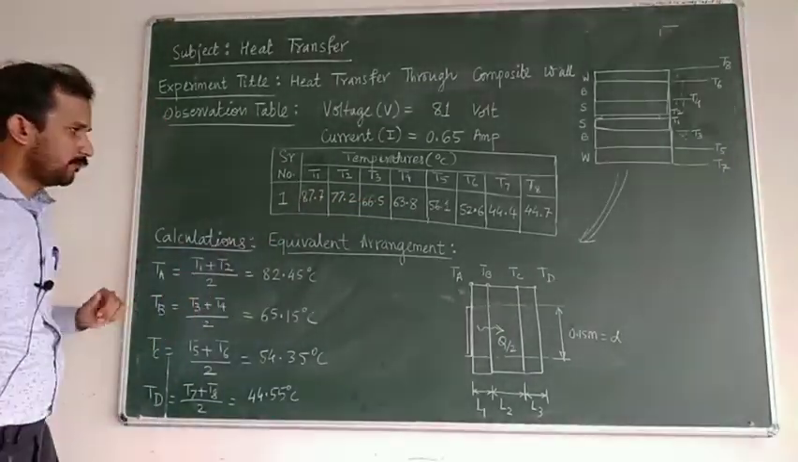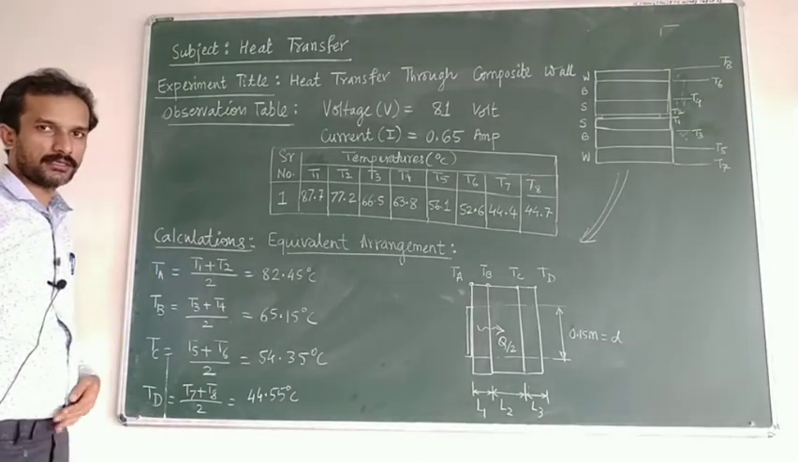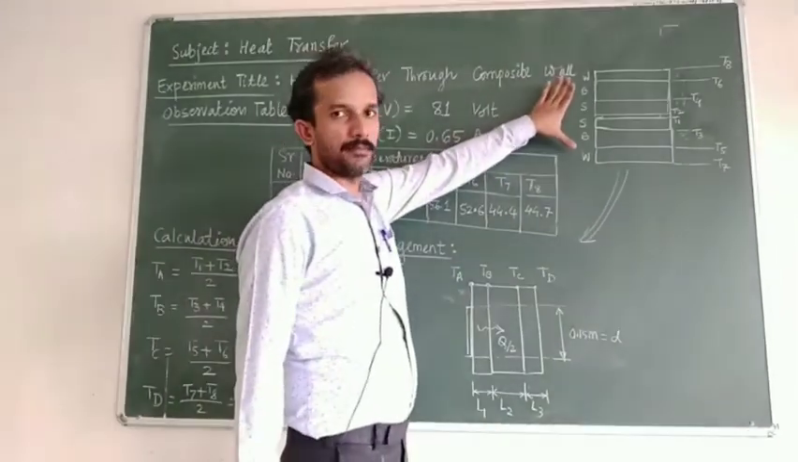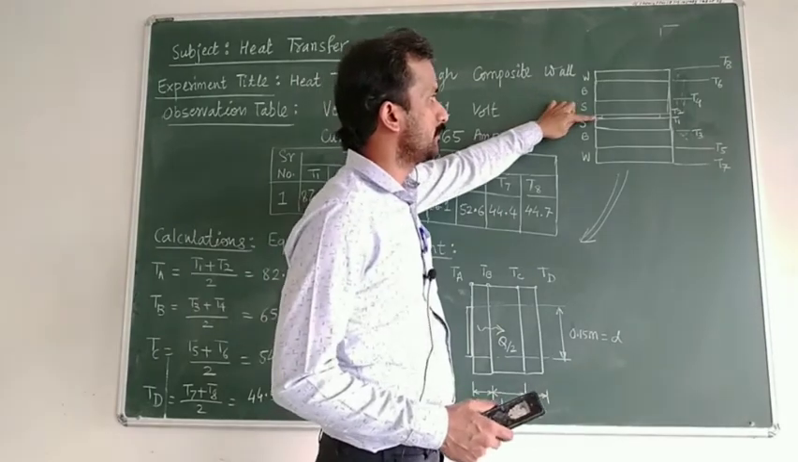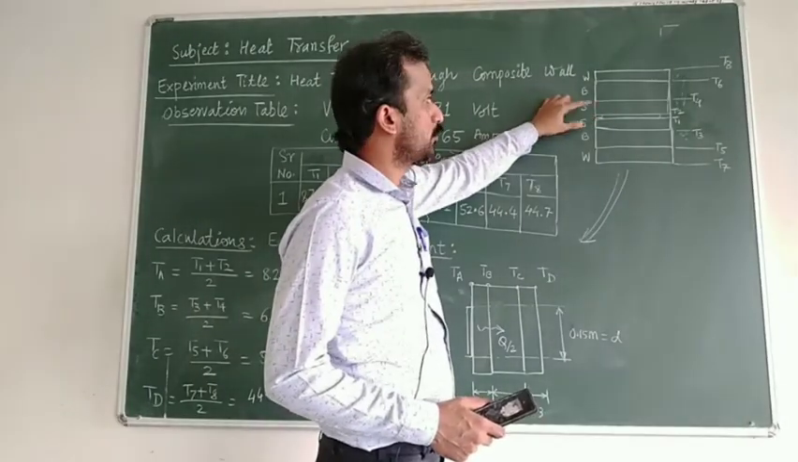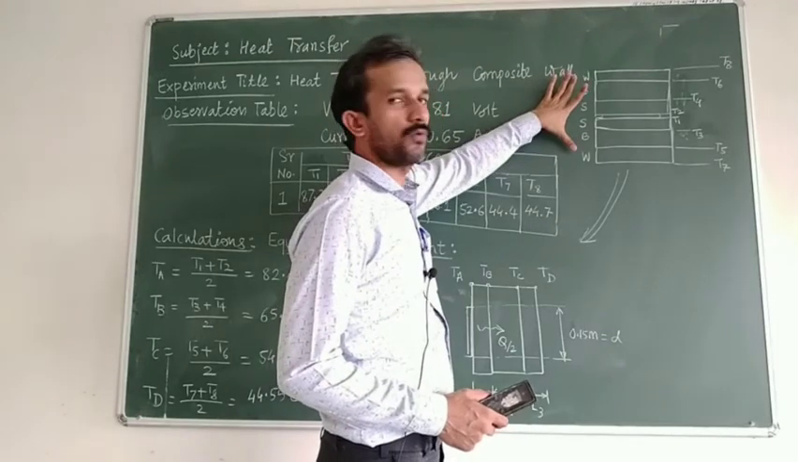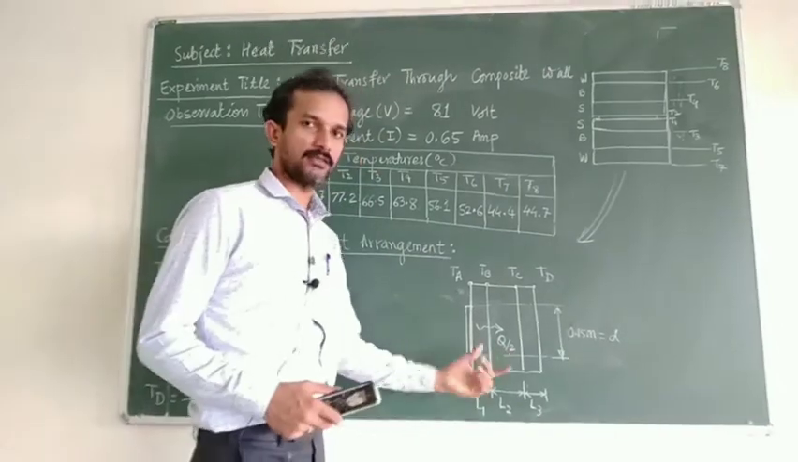Okay, now while calculating the equivalent conductivity, we just have to convert this setup into an equivalent system, where we have taken the symmetric arrangement. There is a heater. On both sides of the heater there is a steel plate, then there is a bakelite plate, then there are wooden plates. So we have converted this system into an equivalent system like this.